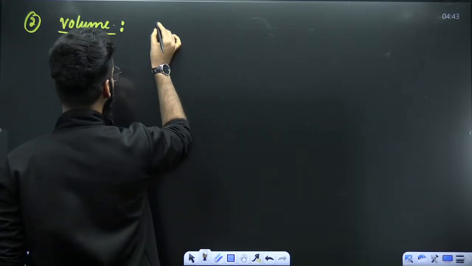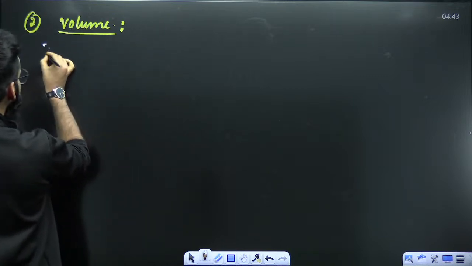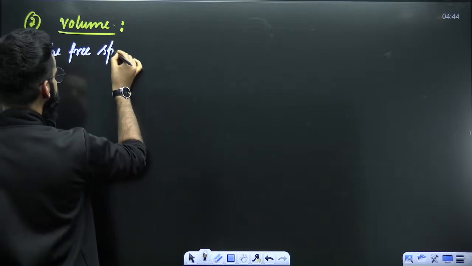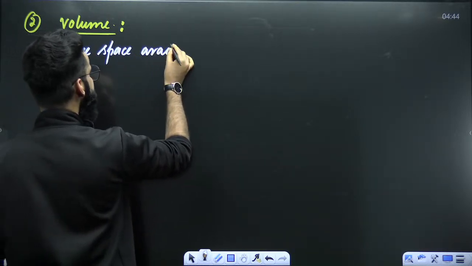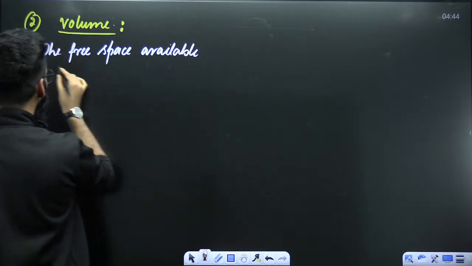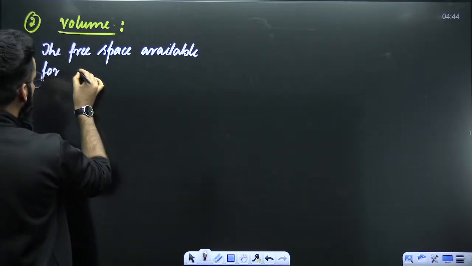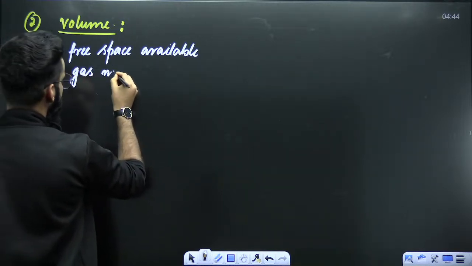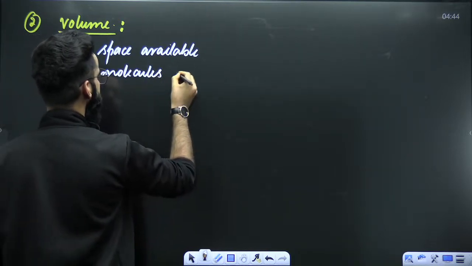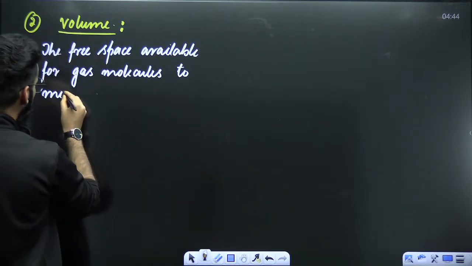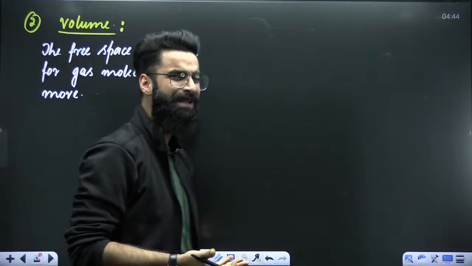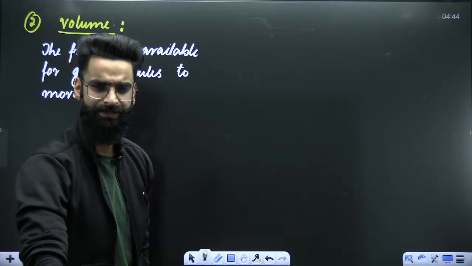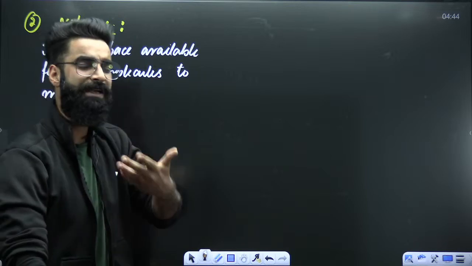Volume of the gas, how do we define it? It is defined as the free space available for the gas molecules to move. Now you must be thinking, what does that mean? Free space available for the gas molecules to move. That's called as volume? Yes, that's called as volume. This is something which I'll be teaching you in this chapter only when I'll be dealing with the real gas part.